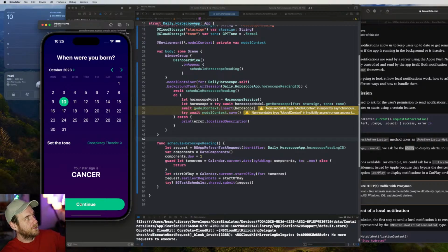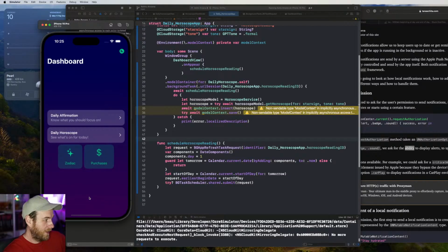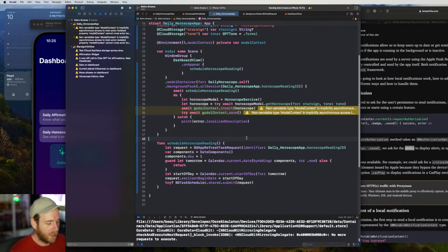What we might do is put it in a bit of a flow and say, after this screen, we'll show the notification prompt. It'll be a whole separate screen. We'll make it all beautiful, and we'll say, hey, would you like to know when your daily horoscope is ready? We'll send you a notification, and that'll be the next screen, and then that's when they need to do an accept, because we can't trigger a notification when the app's in the background if they haven't accepted